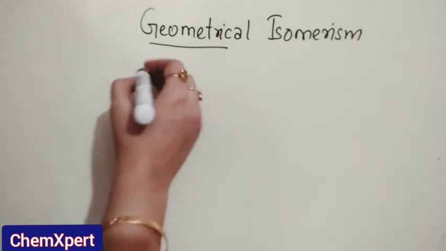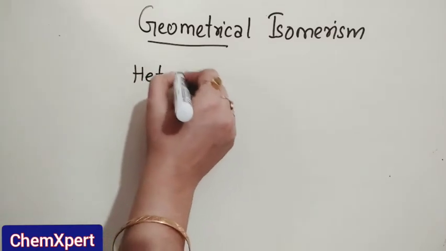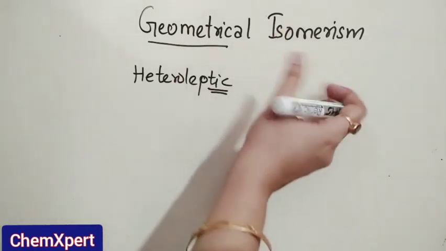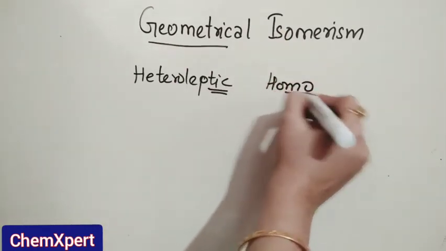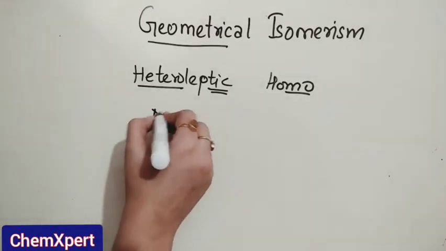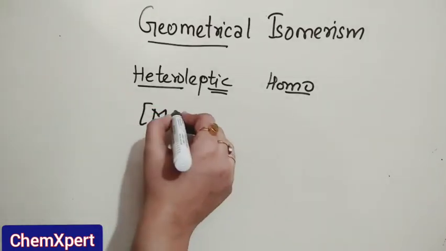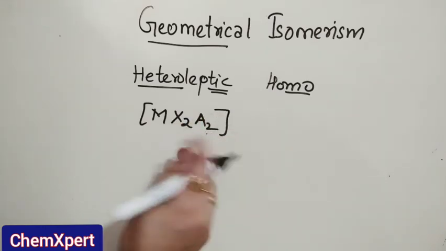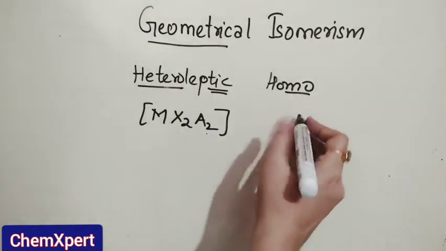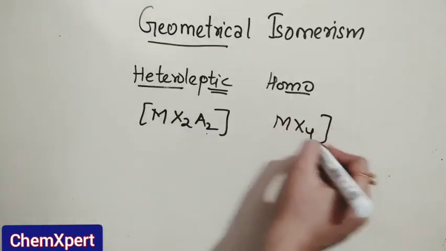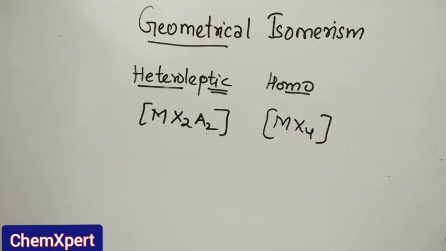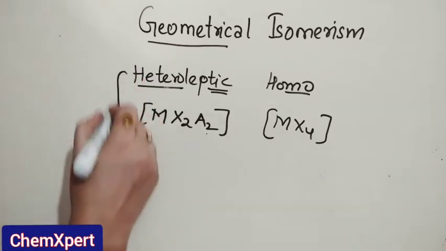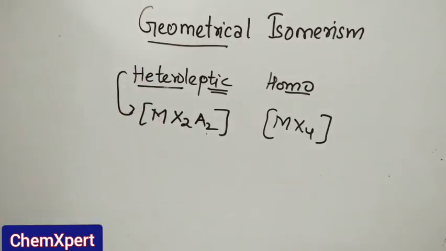Now, geometrical isomerism only takes place in the case of heteroleptic complexes. What are heteroleptic complexes? There are two types of complexes, homoleptic and heteroleptic. Whenever the central metal atom is joined to different kinds of ligands, it is known as heteroleptic, whereas when it is attached to the same type of ligands, it is homoleptic. So geometrical isomerism is only possible in complexes which are heteroleptic in nature.